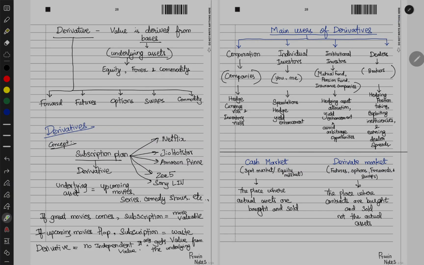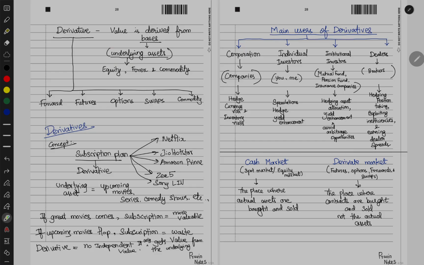Hi CA students, let's revise CA Final AFM conceptual revision of derivatives. So derivative is nothing but a value which is derived from the basis. So what is basis? Basis is the underlying asset from which the derivative derives its value.